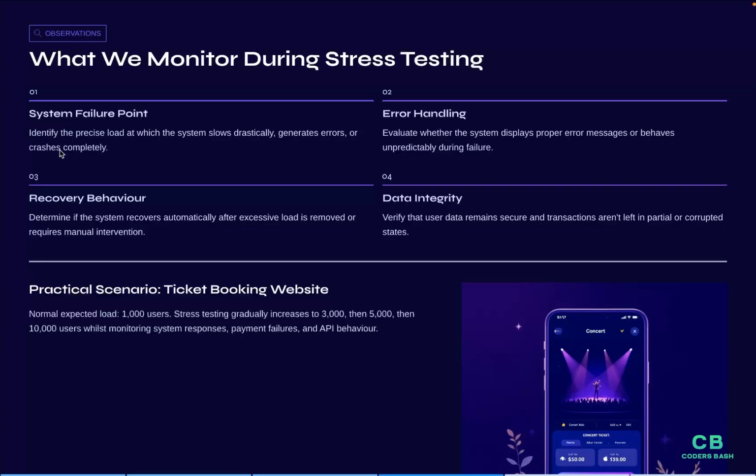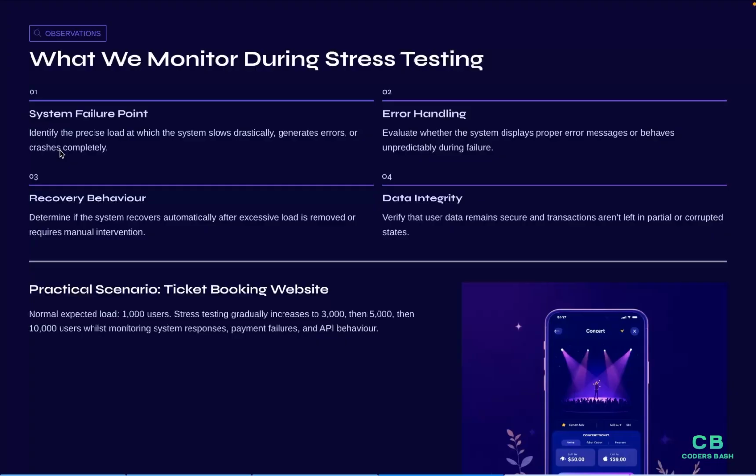Third is recovery behavior. After removing the excessive load, does the system recover automatically or does it require a manual restart? Recovery behavior is very important in stress testing. The fourth one is data integrity. During the failure, is the user's data safe or not? Are transactions partially completed? We will check that.